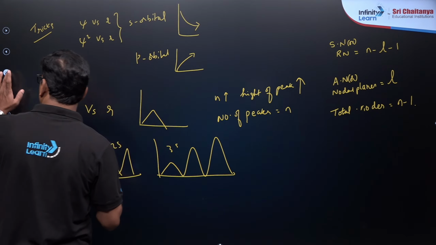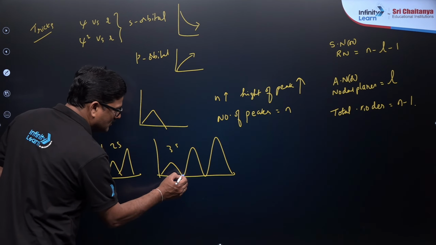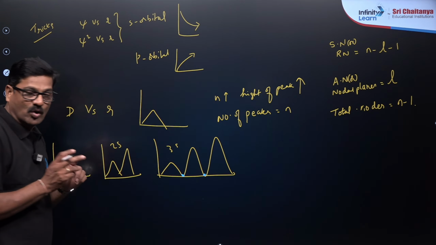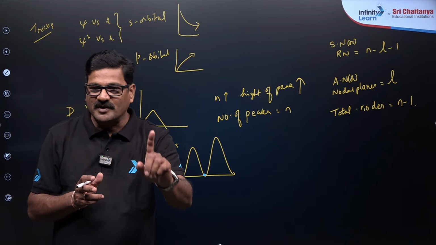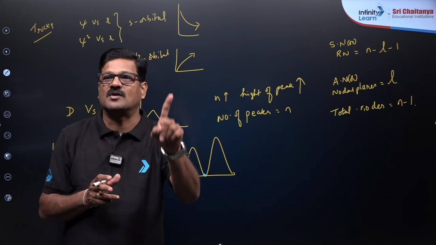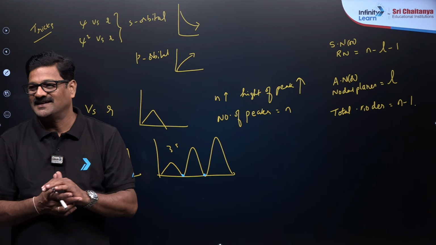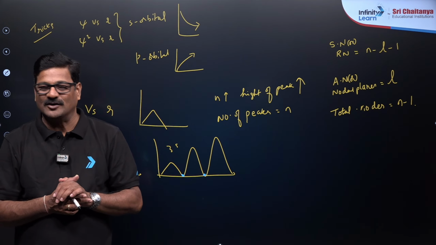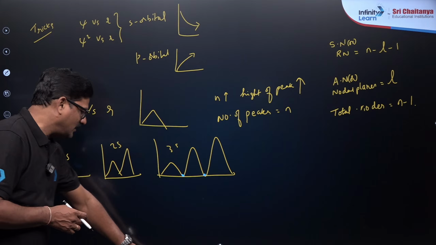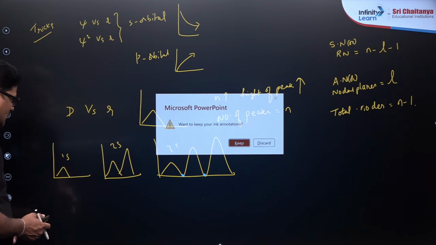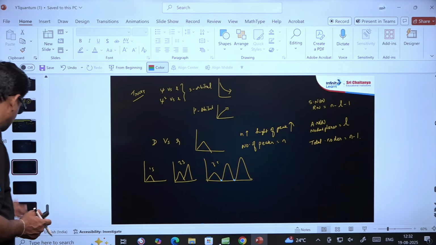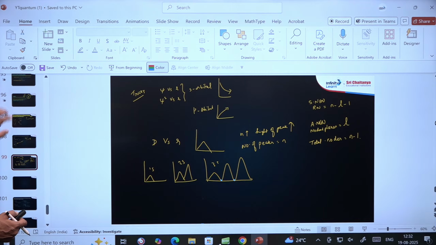So this is your node. How to find the node? This is what is called a node. The dip, the total number of dips is called the number of nodes. Are you getting or not? Fine. Any doubt? Okay. So today we had a very good discussion about the total number of nodes and everything.